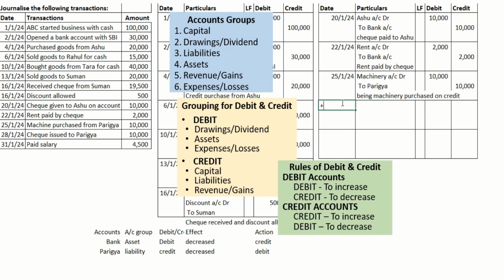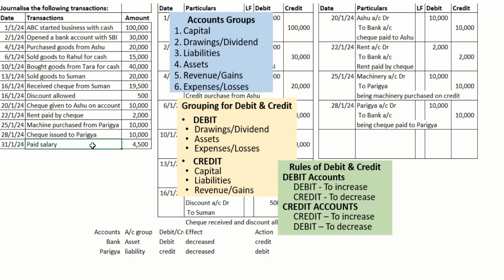So the entry is: Parigya account debit 10,000 to bank. Being check paid to Parigya.